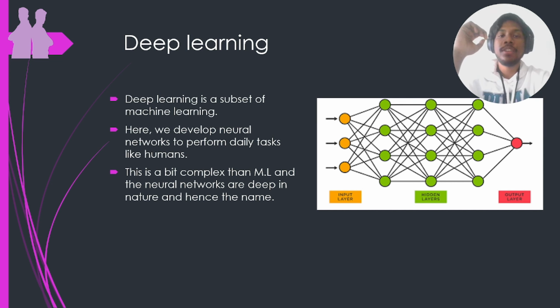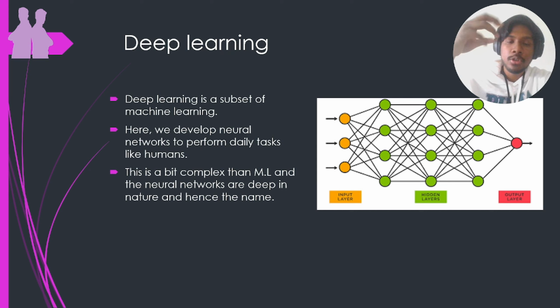So this is how a biological neural network works. Mimicking this using maths is an artificial neural network, and training the neural network on the given data is what deep learning is about.